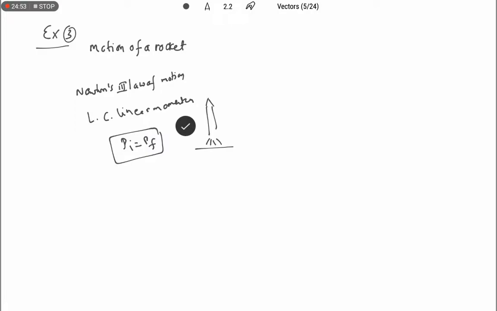Sir, how can you write initial momentum equals to final? Because here external forces are 0. Sir, what are the internal forces? Internal force is nothing but the force exerted by the gases on the ground and the force exerted by the ground on the rocket. This will be responsible for the motion of the rocket. Okay, let us take one more example.